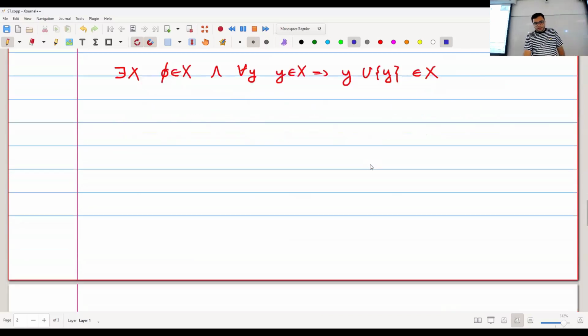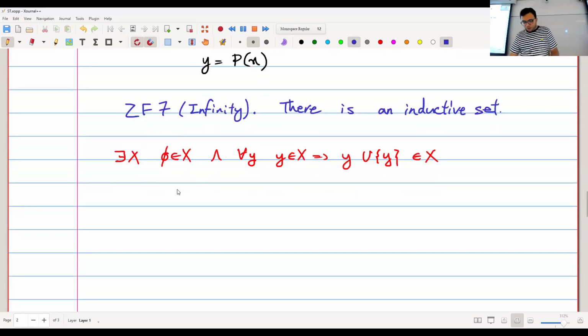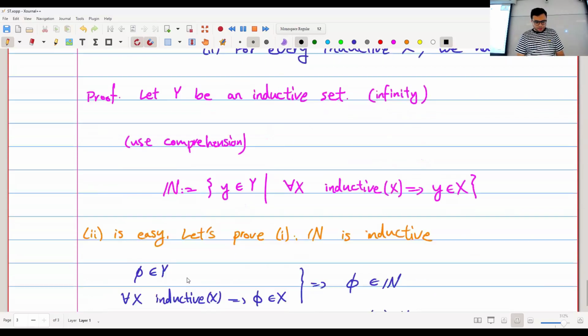So the remaining axioms are honestly not that interesting. I mean, they are interesting if you're doing something more advanced, but not in this course. So for the 8th axiom, I need another definition.